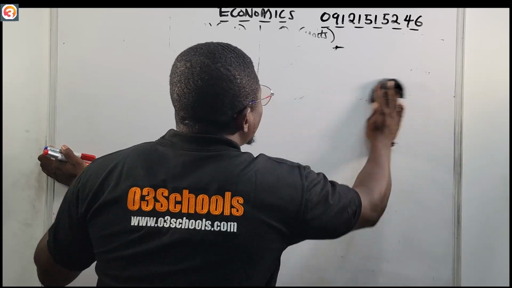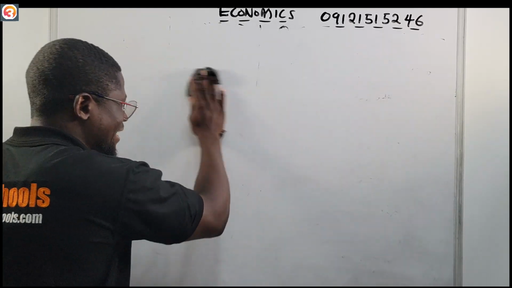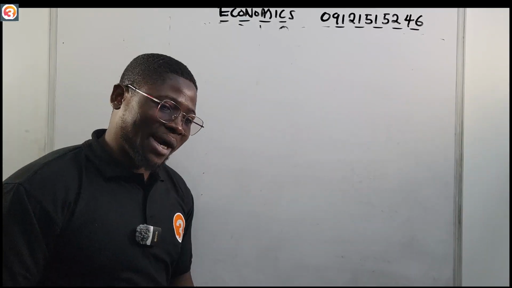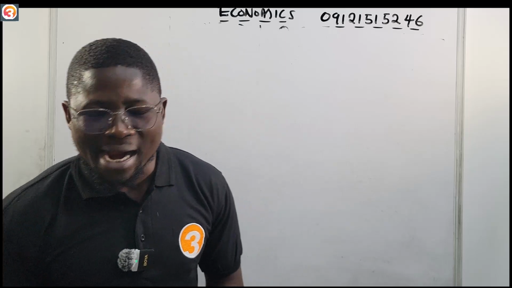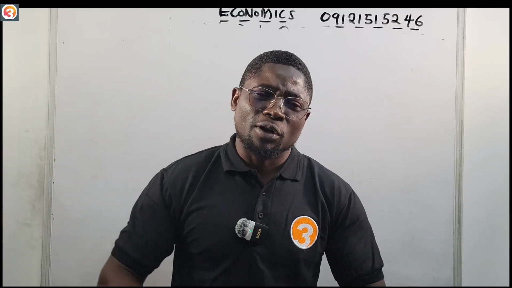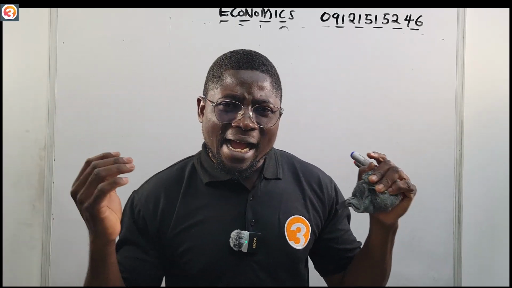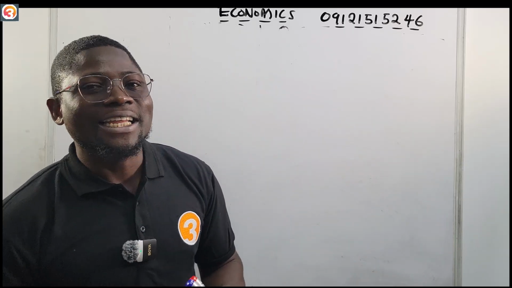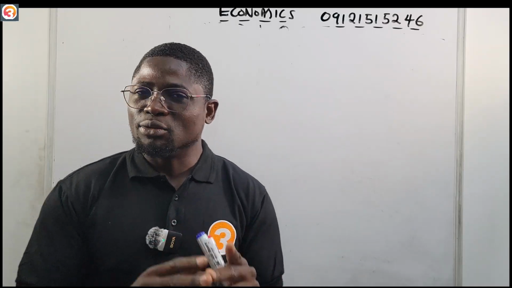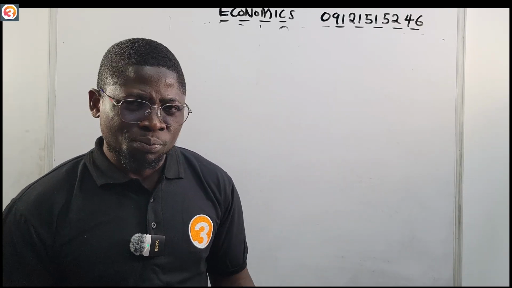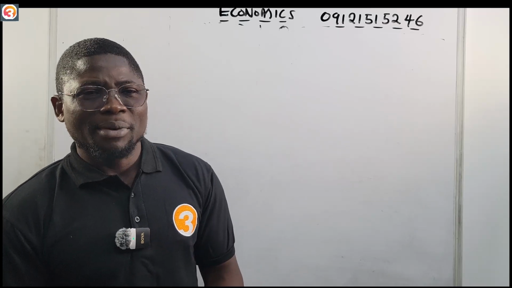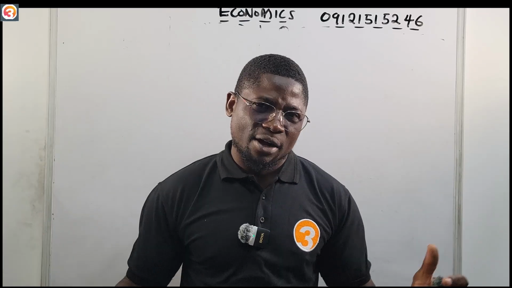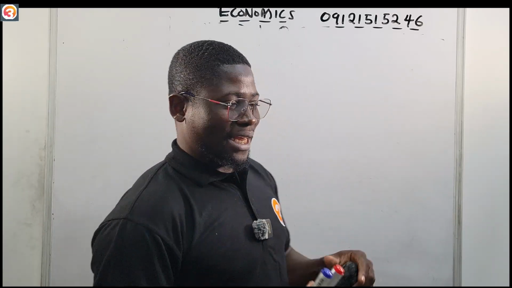I think the major question is, how does the market determine the equilibrium price? The market does not know the equilibrium price. There's no way the market can know the equilibrium price. But the forces of supply and demand balance out each other, and that leads us to the equilibrium price that we are looking for. So once the supply and the demand balance each other out, we arrive at our equilibrium price. Let me show you an example.